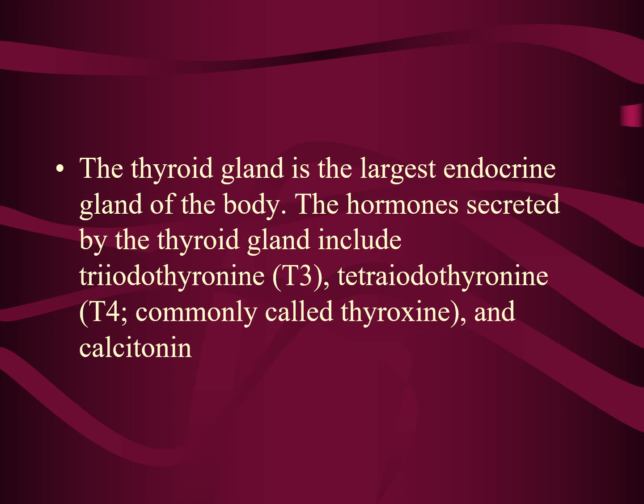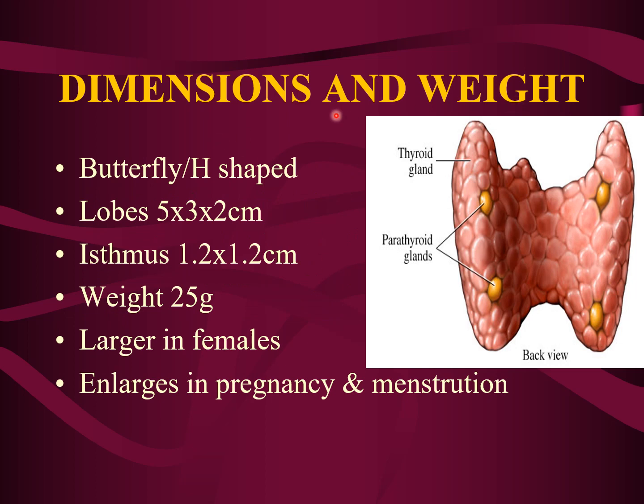Coming to the dimensions and weight of the thyroid gland, it is a butterfly shaped gland. It resembles the letter H, or you can say it is butterfly shaped. If you see the lobes of the thyroid gland, these are the two lateral lobes.